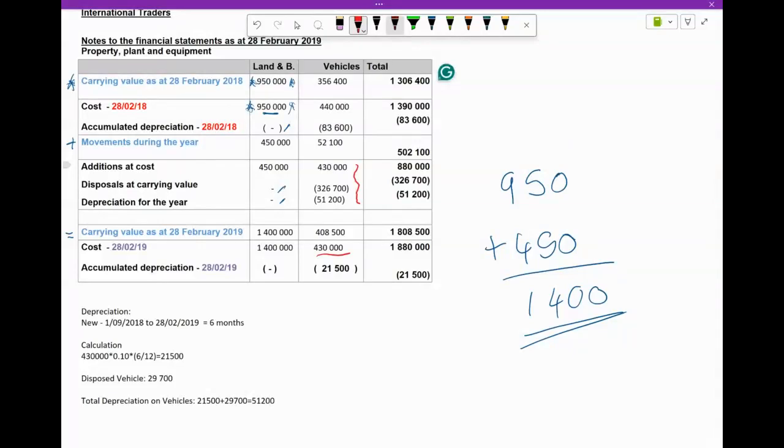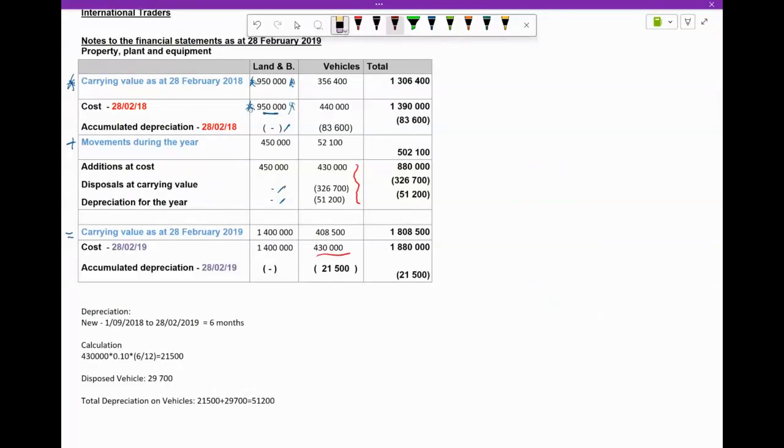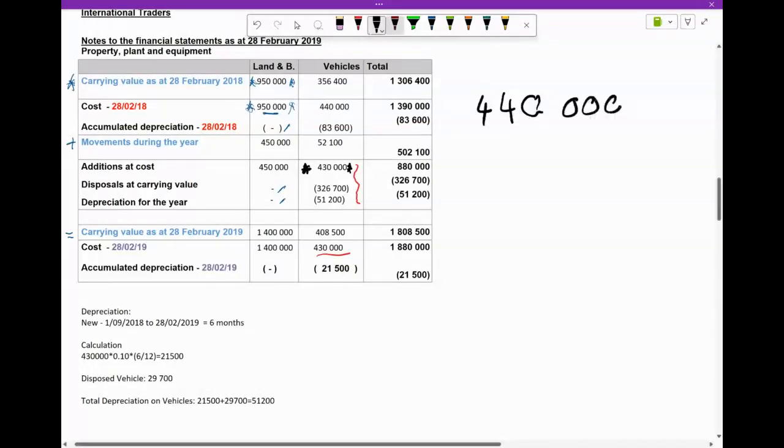Okay, cool, no problem. We know that there was the addition of, sorry, not 450, 430, with the asset that we bought. So we can plug that in, and that remains a positive value. Now, in terms of the disposal, we know that the vehicle that we disposed of, the cost of it was 440,000.